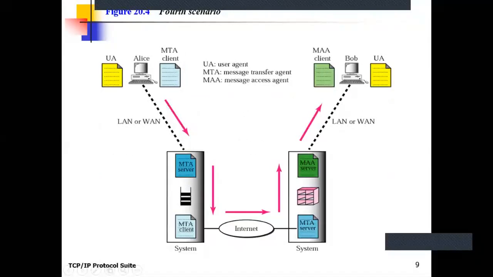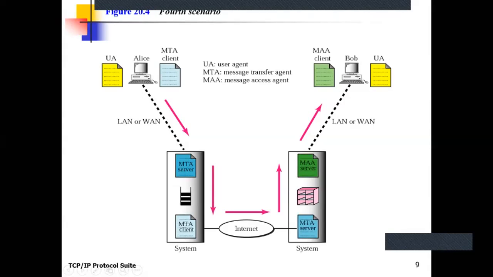Okay, this Alice is me. That means if I am the sender of the mail, I am writing the mail. That particular mail should be transmitted from the sender machine to its mail server with the help of MTA client and MTA server. Now what is the role of the mail server of the sender? It sends its mail to the receiver's mail server.